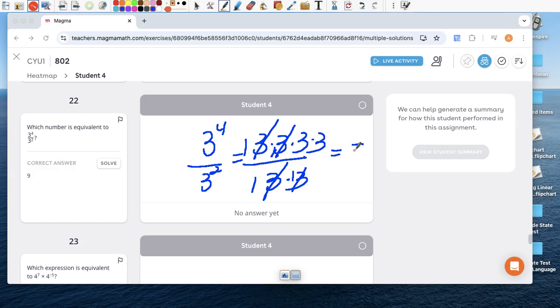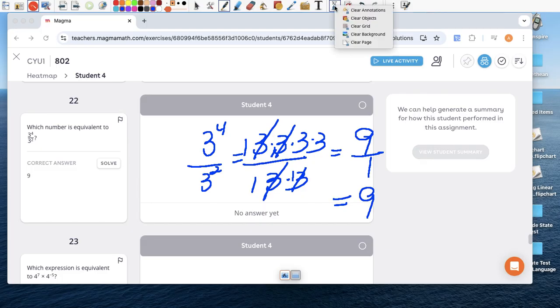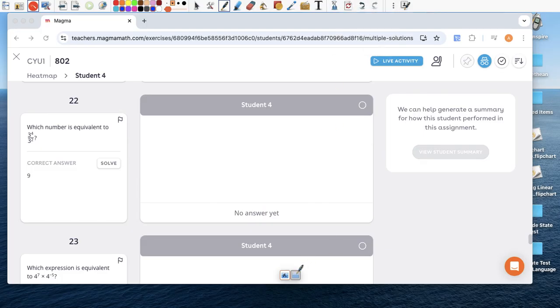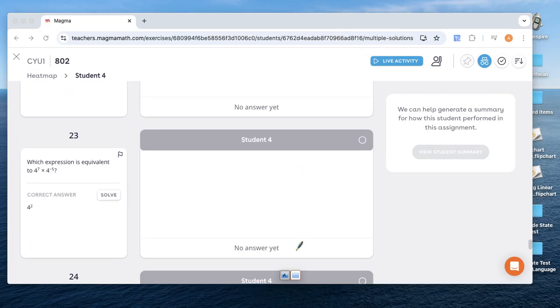So on the top, I have 1 times 1 times 3 times 3, which is just 9. At the bottom, 1 times 1 is just 1. We don't need to write 9 over 1. We're just going to write 9.